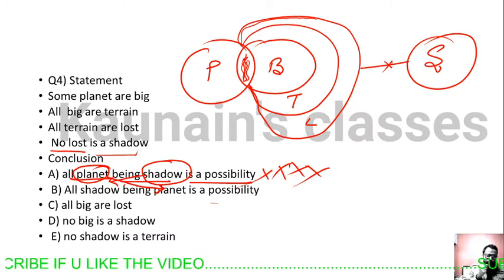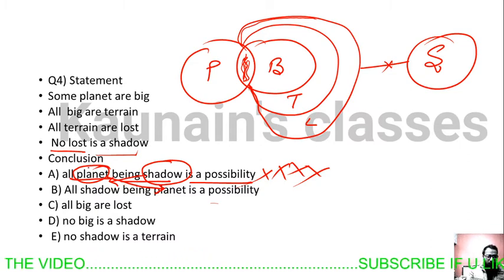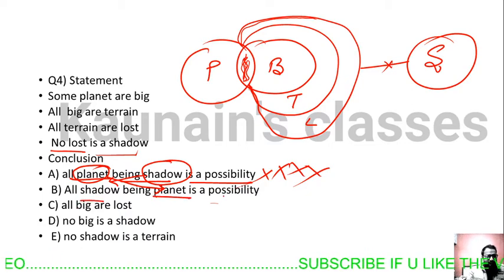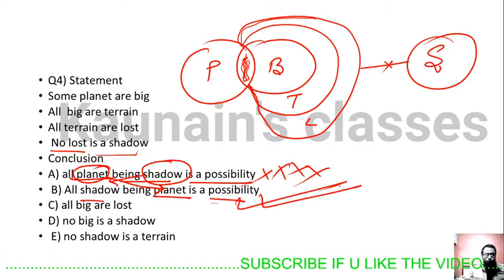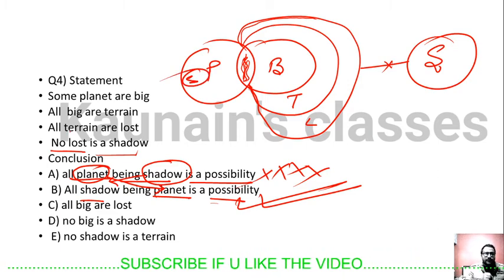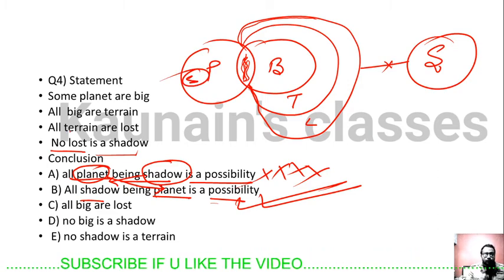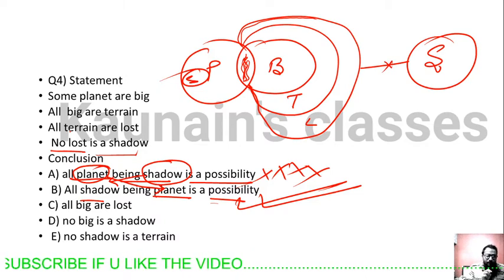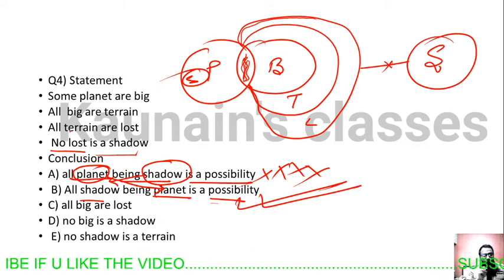It has changed the whole ball game here. So all shadow being planet is a possibility. This statement is true because you can make all shadow being planet like this.